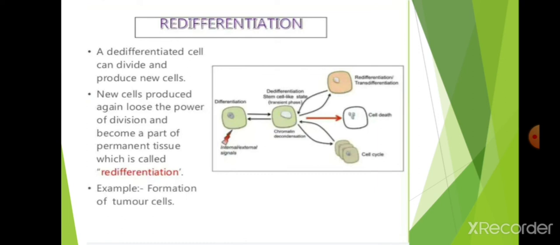Those new cells again lose their power of division and become a part of permanent tissue, which is called redifferentiation. Only very simple.